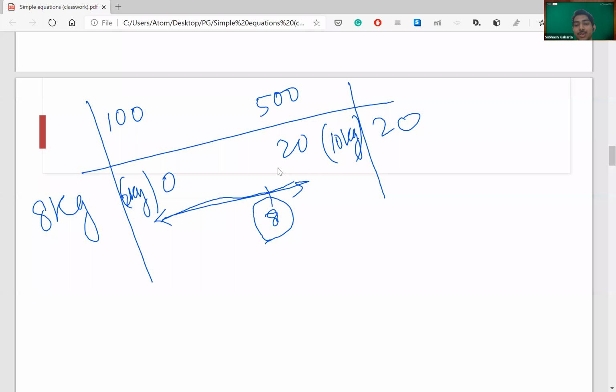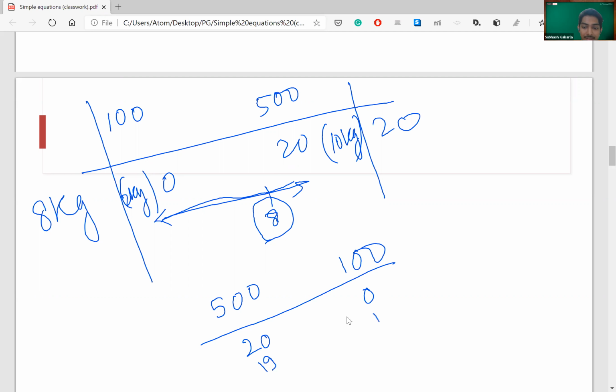Yesterday, in the first question, I had used almost a similar method. So we have to use quite something similar here too. Now, 500 grams and 100 grams. So here I'm using 20 and this is 0. If I replace this and this, how much loss of weight am I taking?